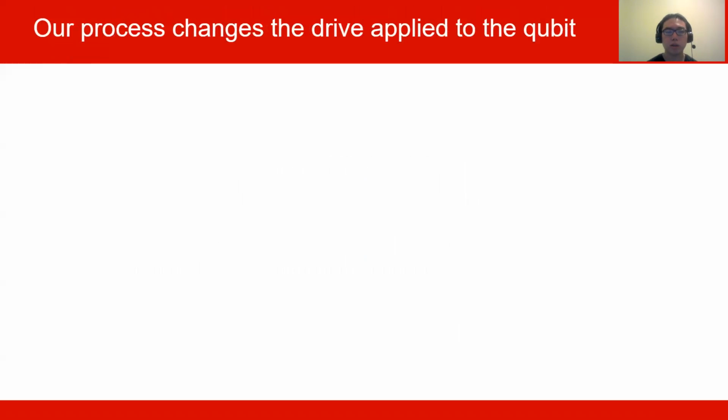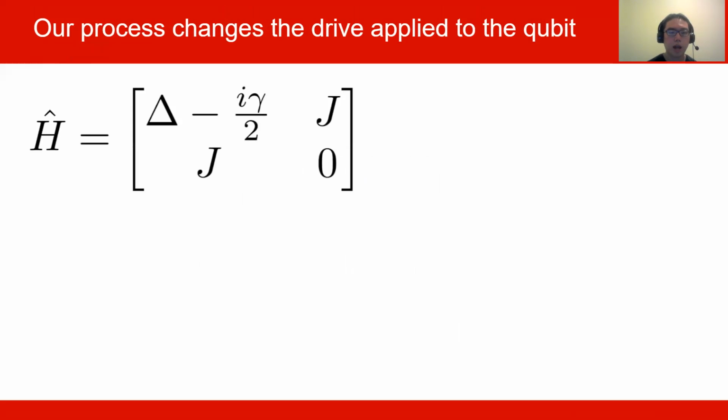Now let's talk about the process for our experiment. When a drive is applied to a qubit, its Hamiltonian is described with this 2x2 matrix. The detuning, or delta, is the frequency difference between the drive that we apply and the resonance frequency of the qubit. When our drive is on resonance with the qubit, the detuning is going to be 0. Otherwise, when the frequencies are different, detuning will pick up some non-zero value.